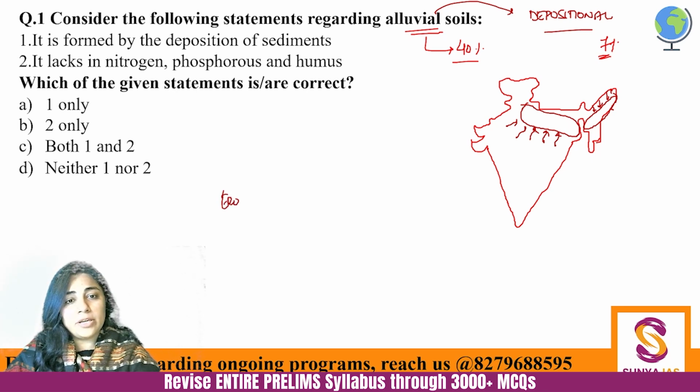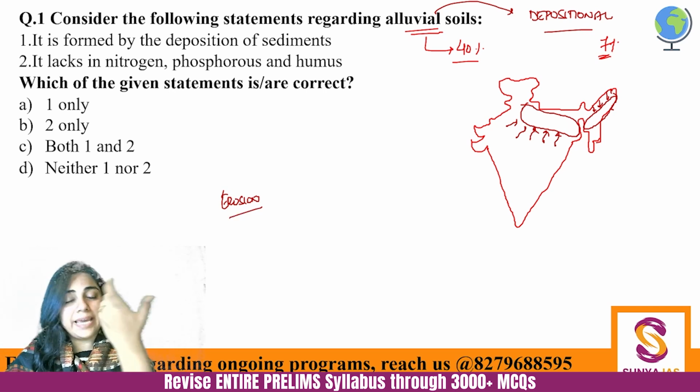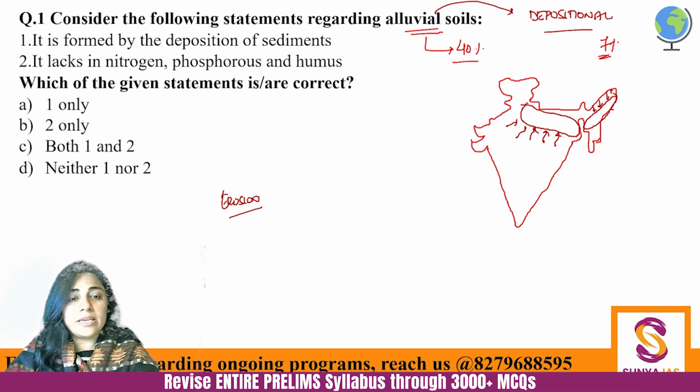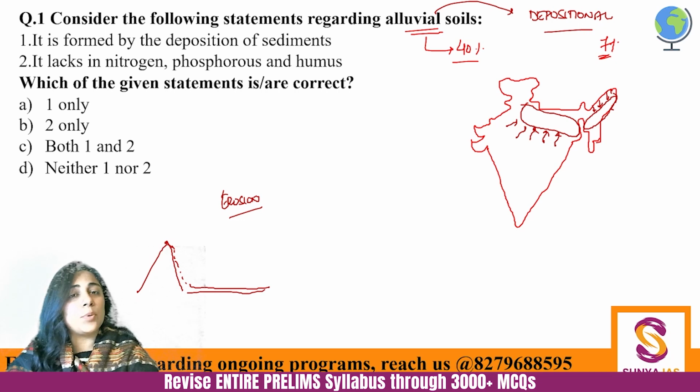So rivers will erode a landform, be it a mountain, be it any plain, etc. Let's say a river is originating from here. It is taking away some or the other sediments, and as it is going on its path, it is constantly depositing those sediments. So that's why alluvial soil is a depositional soil. So the first statement is absolutely correct.